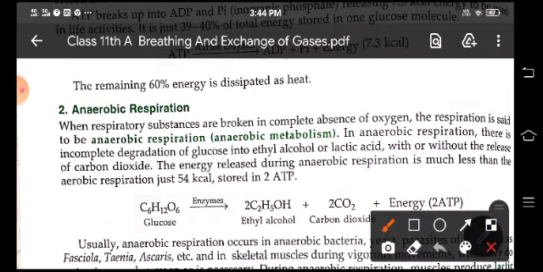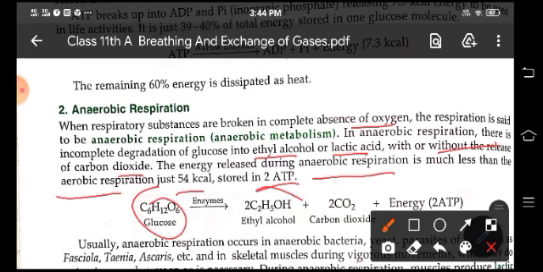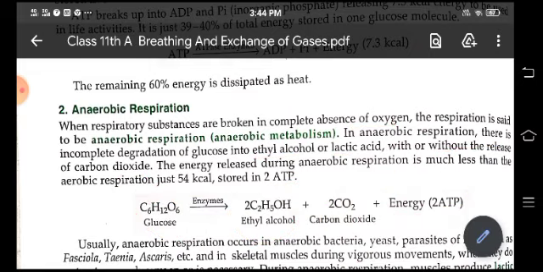Anaerobic respiration is where incomplete oxidation of food takes place in the absence of oxygen. It leads to ethyl alcohol, or lactic acid in animals, with or without the release of carbon dioxide. The energy released during anaerobic respiration is very less as compared to aerobic respiration, that is only 54 kilocalorie, which is stored in 2 ATP. So glucose gives ethyl alcohol in case of plants, carbon dioxide and 2 ATP of energy.